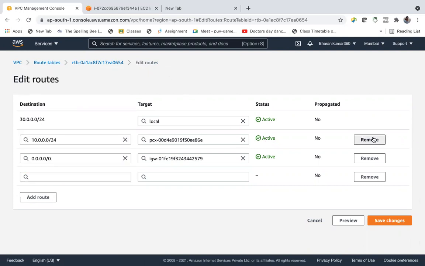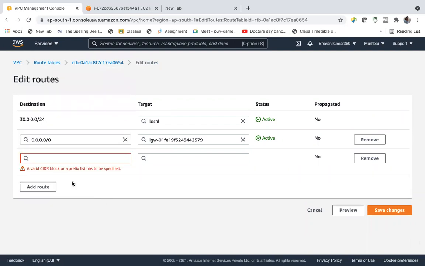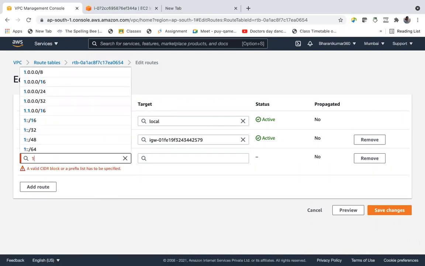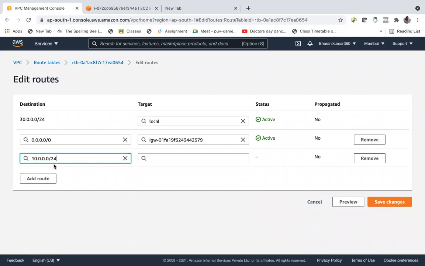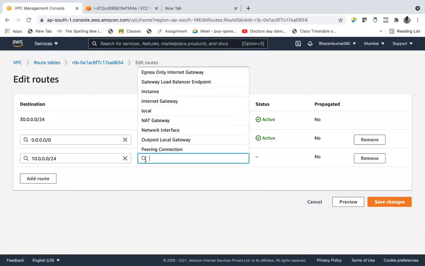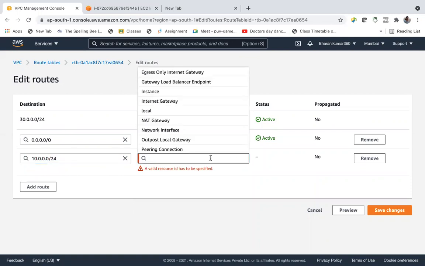Let's remove this. Ten dot zero dot zero dot zero slash 24. This one. And this route table can route into this VPC using the transit gateway now.